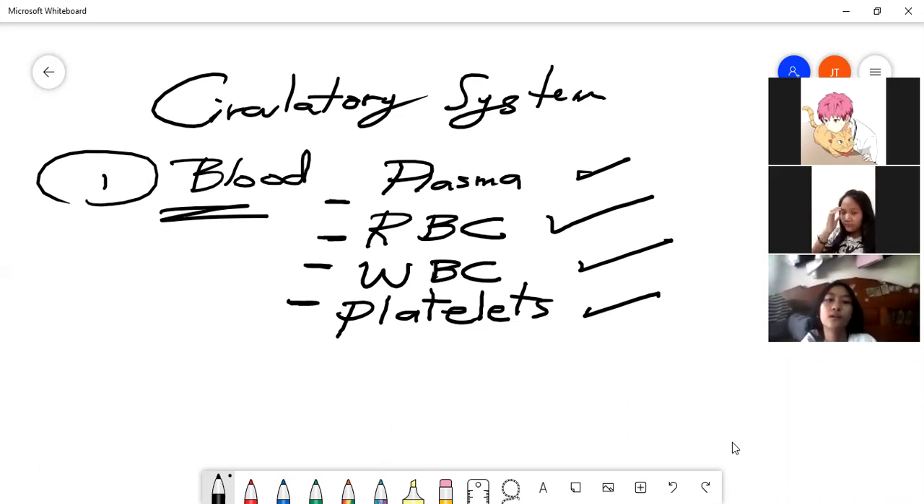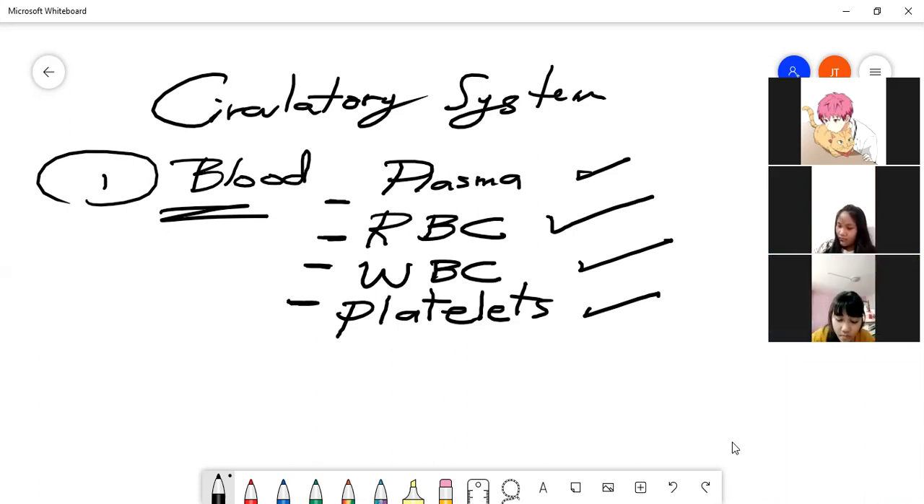Plasma carries oxygen, digested food, and carbon dioxide. No oxygen. Carbon dioxide, nutrients, and digested food. Red blood cells carry oxygen and carbon dioxide. Okay, I will put it here now, especially red blood cell.